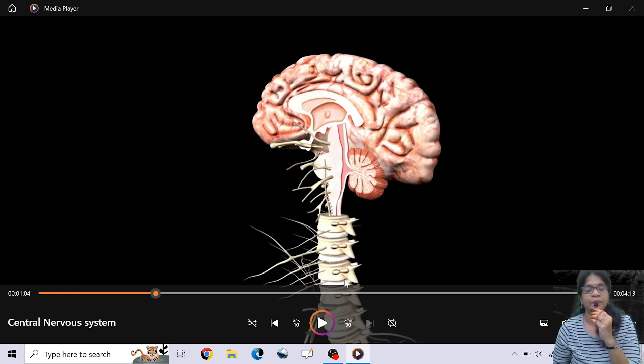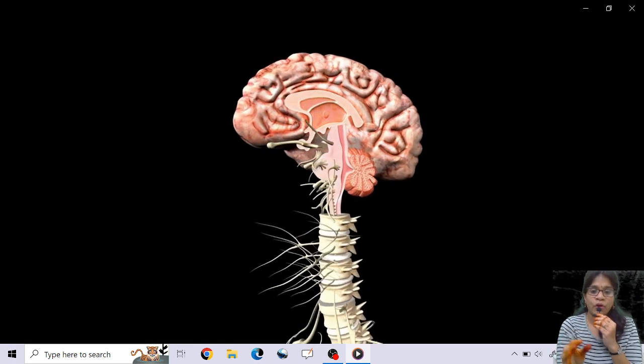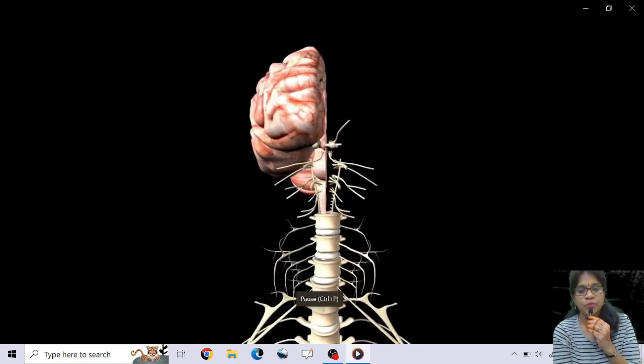and hindbrain. The forebrain is called prosencephalon. The midbrain is called mesencephalon, and the hindbrain is called rhombencephalon. So these are the three shapes, or I can say three parts of your main brain, so that we can further go into detail about each and every part. Okay, see, I will pause it there and I will explain it to you better.